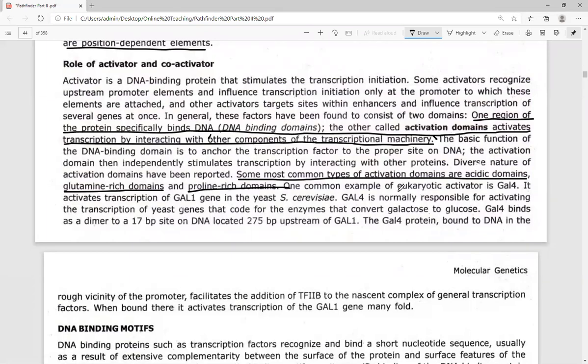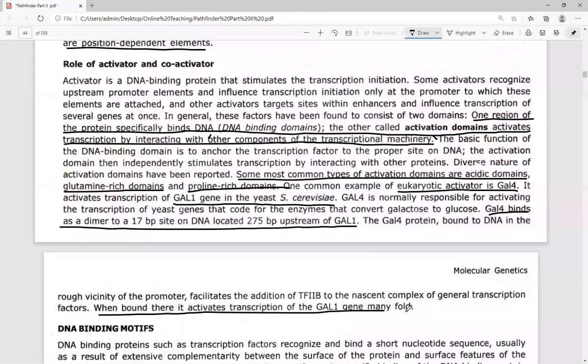One common example of a eukaryotic activator is GAL4. It activates the transcription of the GAL1 gene in the case of Saccharomyces cerevisiae. Now, how does GAL4 bind? GAL4 binds as a dimer to a 17 base pair sequence upstream of GAL1. GAL4 protein is bound to DNA in the rough vicinity of the promoter. When bound there, it is going to activate the transcription of the GAL1 gene many times.